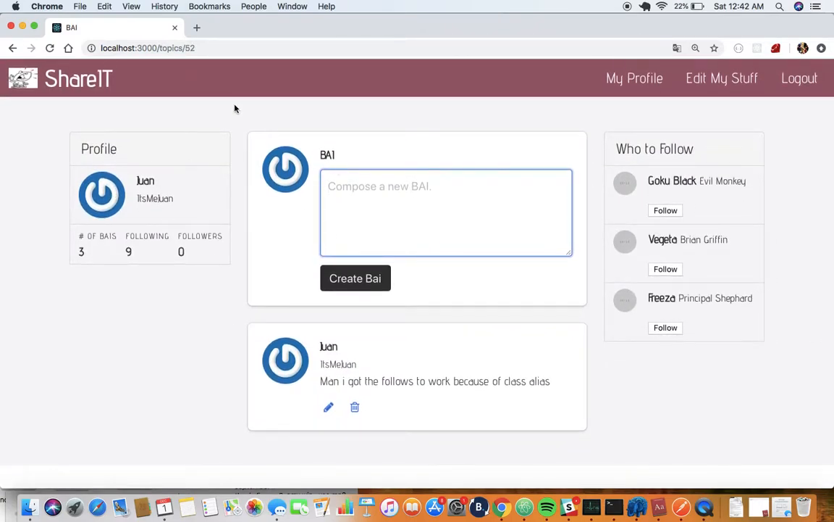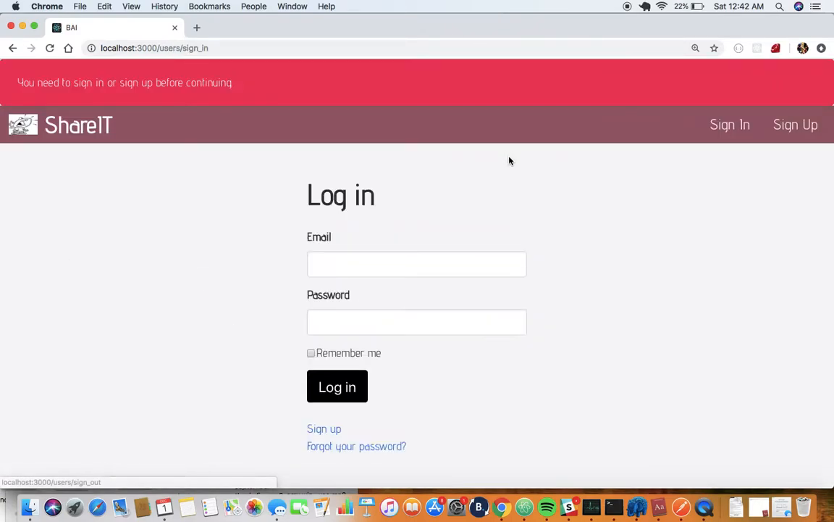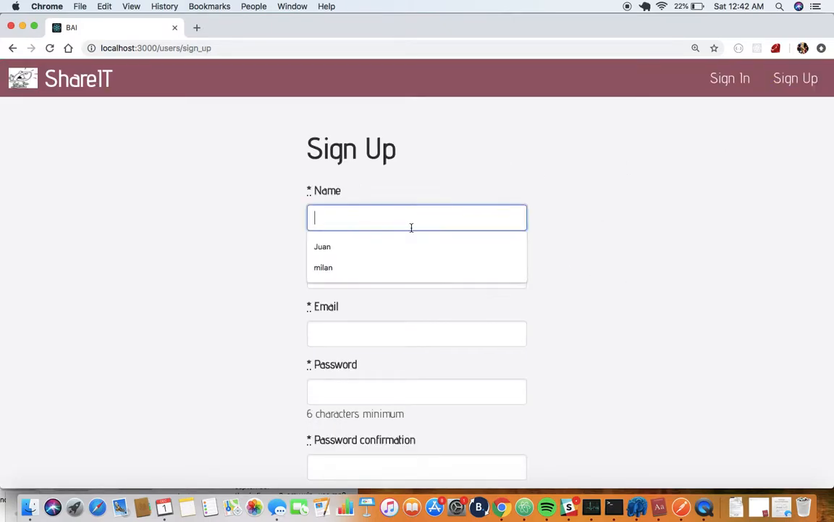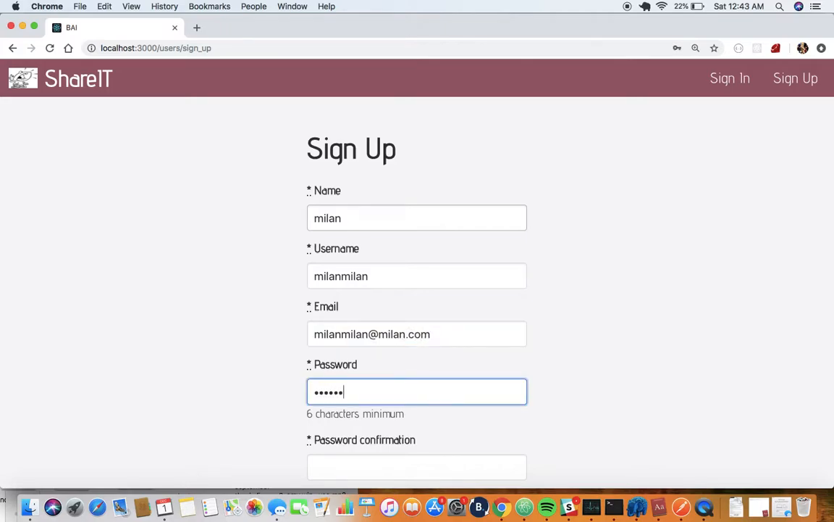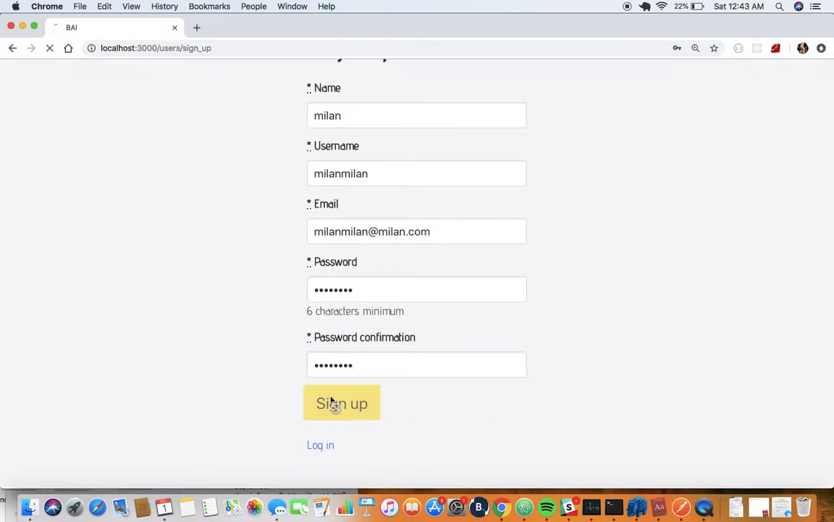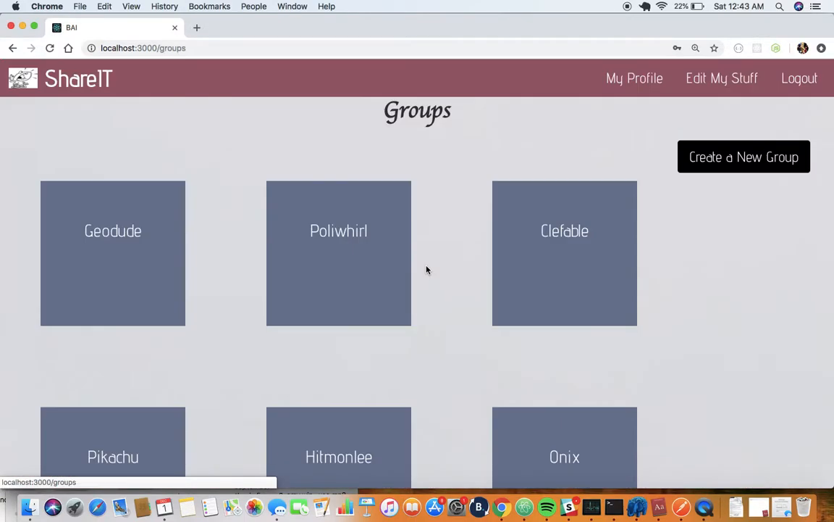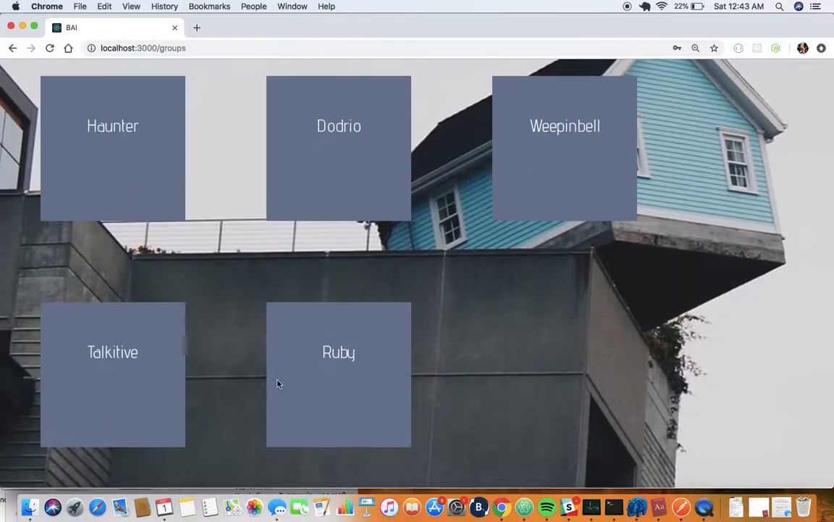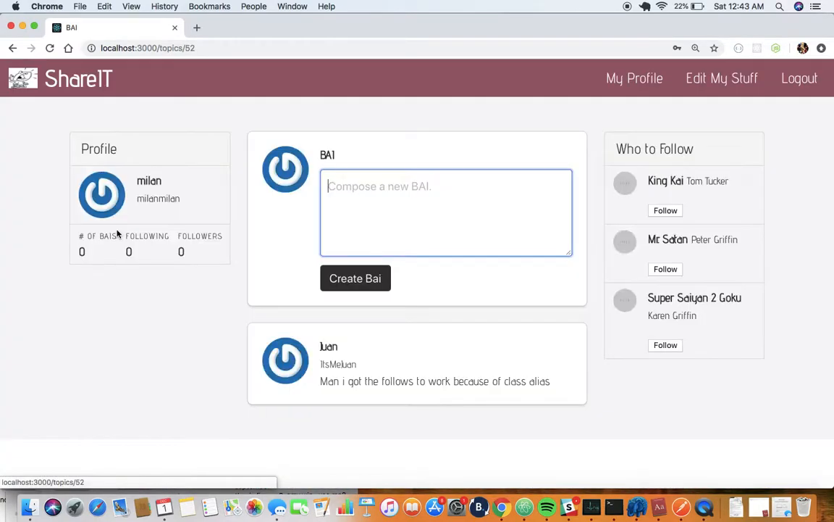And just to show you that other users can also see it, I will sign up real quick. I know I didn't want to do this, but why not? And I'm sorry, just sign up real quick. Cool. You sign up as Milan. And there is Ruby there. There's the self-join, and here I am.